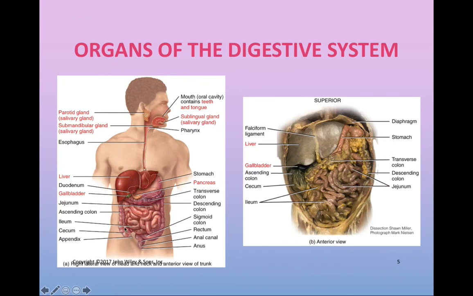Substances that enter the cecum will eventually enter the ascending colon, which is where they will actually travel upwards to what's known as the transverse colon. The transverse colon will take substances across the body, and then this will transition into the descending colon, which will take substances down into the sigmoid colon and eventually into the rectum. In case you were not already aware, the colon is just another name for the large intestine. Each of these parts of the large intestine, or the colon, are named based on the direction that substances move when in that segment. Substances that have made their way to the rectum will eventually be eliminated from the body